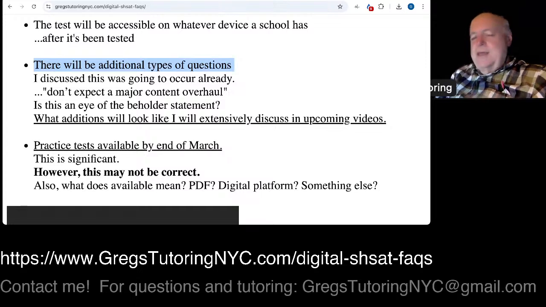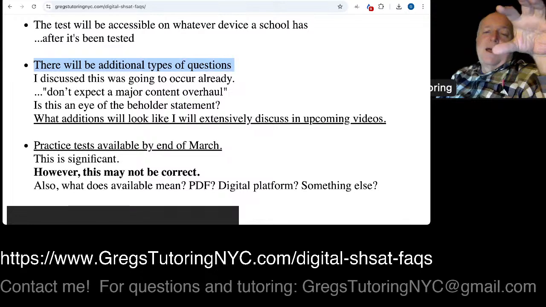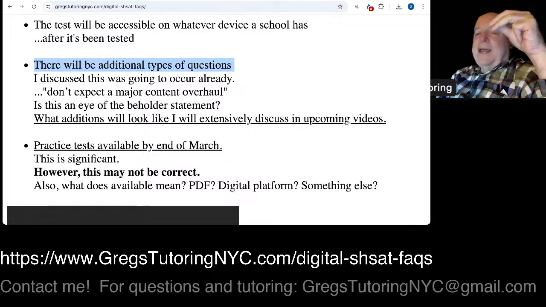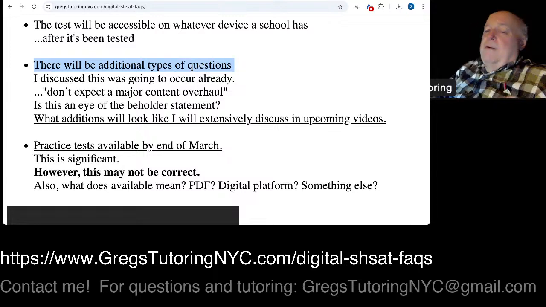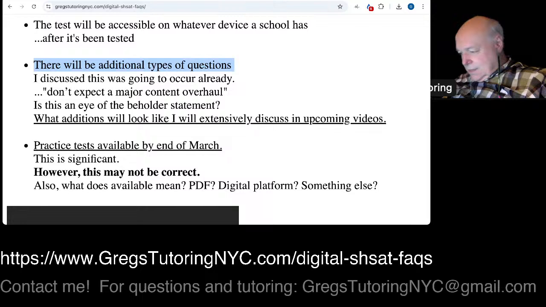And I just want to say, when I do the examples that I'm coming up with, again, there's 30 or 40 or 50 of them, this is what I think the exam is going to look like. I'm fairly certain it's going to look darn close to what I came up with, but I don't have access to the platform. I have not seen it, and I don't know anything about it. So I'm just going to conglomerate ideas that I know are available on digital testing platforms and things like that. So that's kind of where we're going to go.